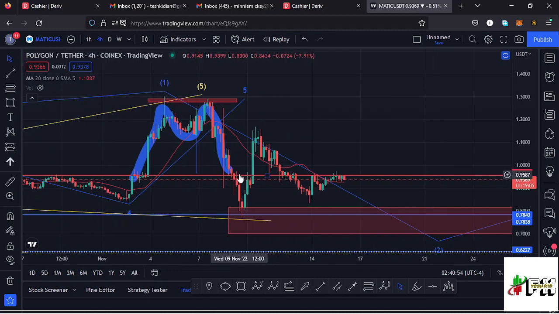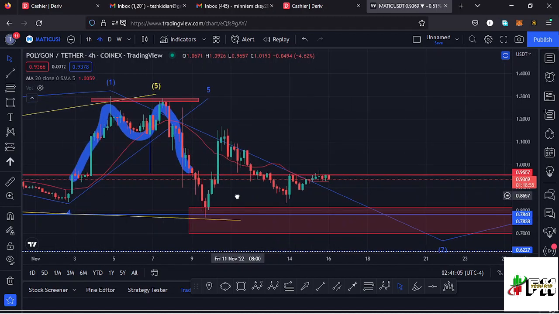We came down into that target area, lost the key area of support at around the $0.95 mark, and made our low at around the $0.77 mark. And that was slightly below the key area of support at around the $0.78 mark. Then after that we found support at around the $0.78 mark, and so a very nice bounce to the upper side over here, making another peak at around the $1.17 mark.